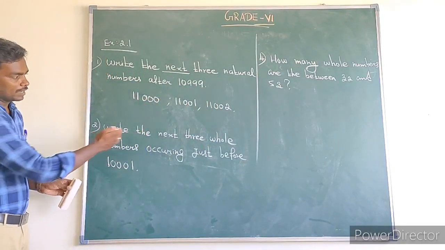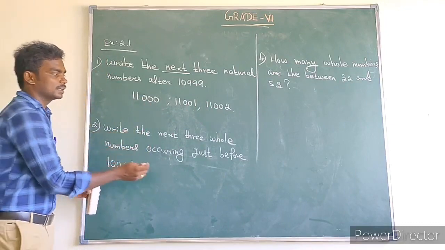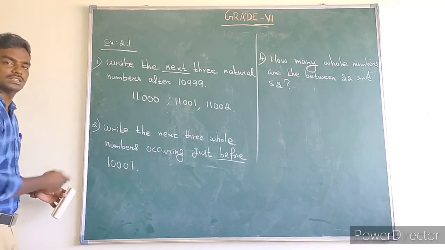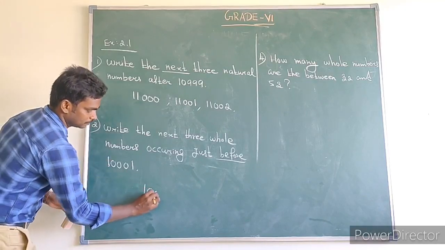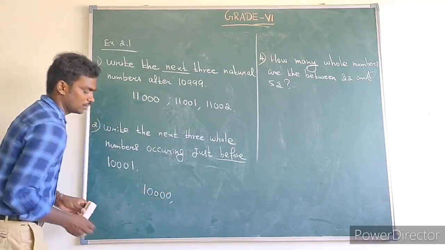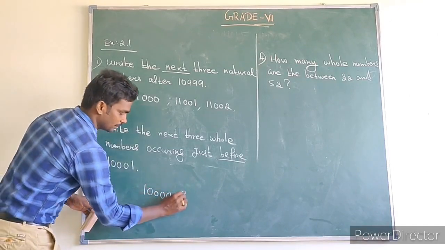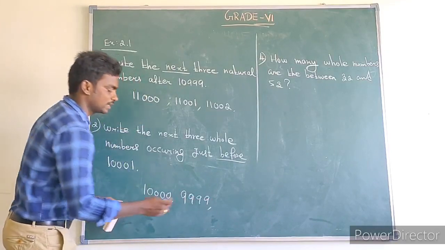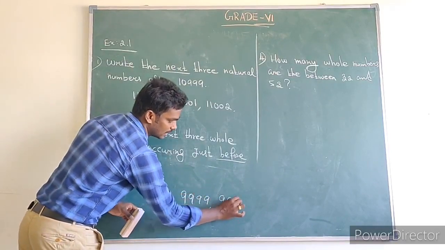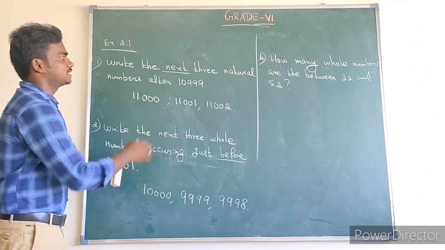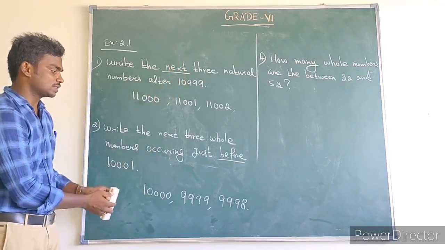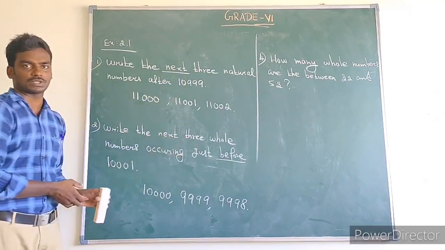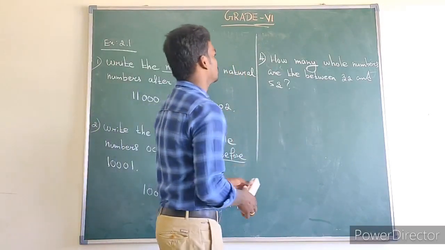Second question. Write the next three whole numbers occurring just before 10,001. What is the number before 10,001? That is 10,000. What is before 10,000? That is 9,999. What is before 9,999? 9,998. First question is the next three natural numbers, and the second question is the three whole numbers just before 10,001, right?